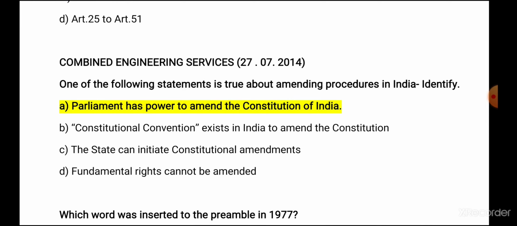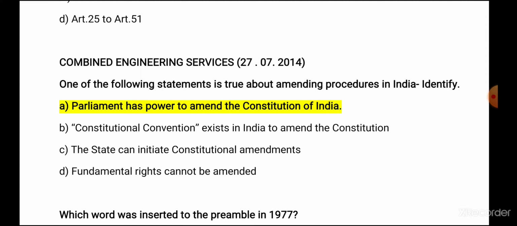Next, Combined Engineering Services examination 2014. The question was, one of the following statements is true about amending procedures in India. Identify. A, Parliament has power to amend the Constitution of India. B, Constitutional Convention exists in India to amend the Constitution. C, the state can initiate constitutional amendment. D, fundamental rights cannot be amended.